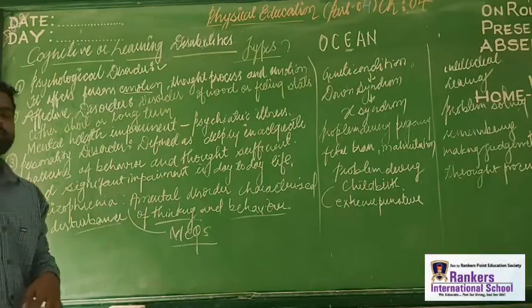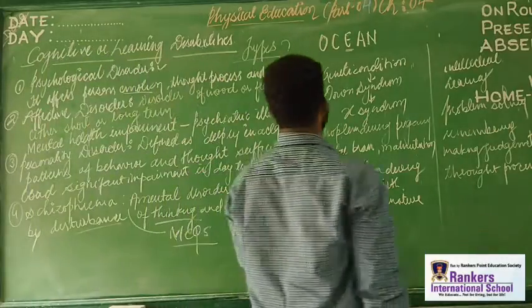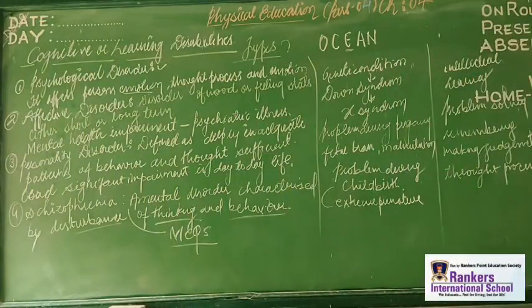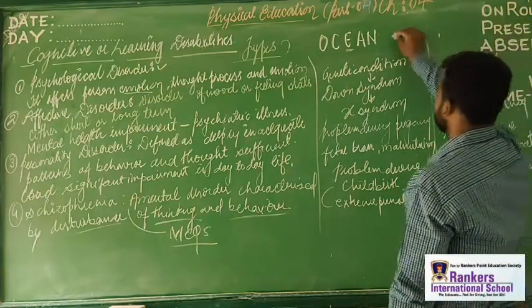Now let us understand what the causes of this cognitive disability are. When we are talking about the causes of disabilities, it means these are the reasons, the points on which this problem or illness is based, why these things happen, what the main causes are. There are a lot of causes, like obesity is also a cause.